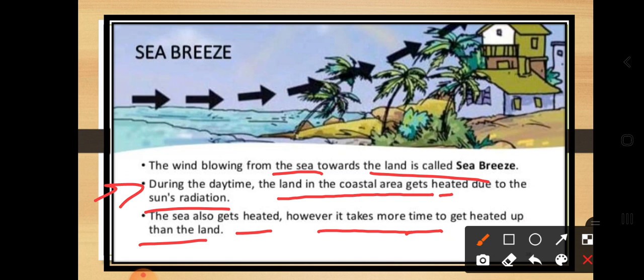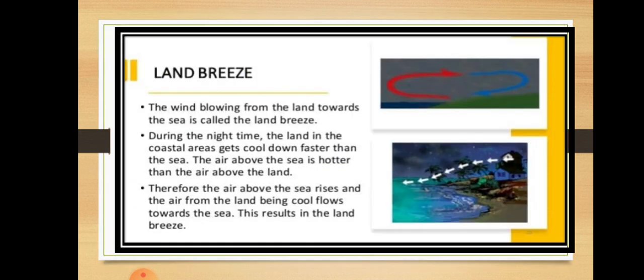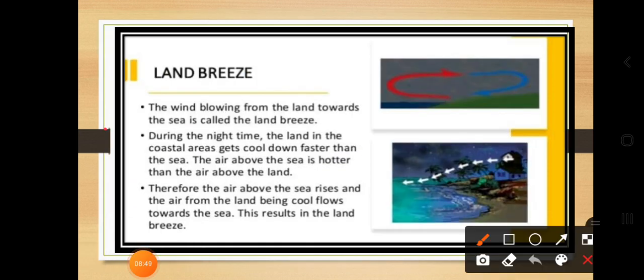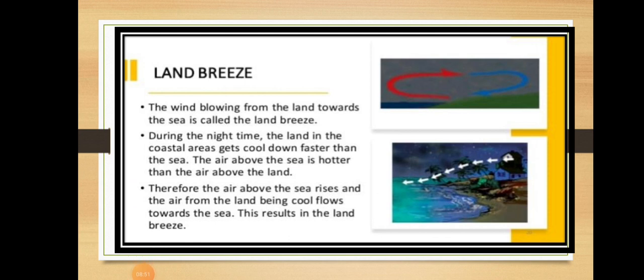Sea breeze is the wind blowing from the sea towards the land, whereas land breeze is the wind blowing from the land towards the sea. How is it possible? Due to the process of convection, where liquids and gases flow together. So the convection process takes place in fluids.